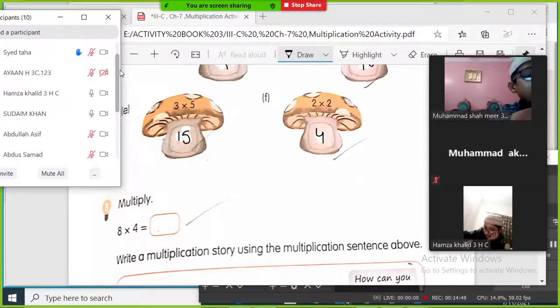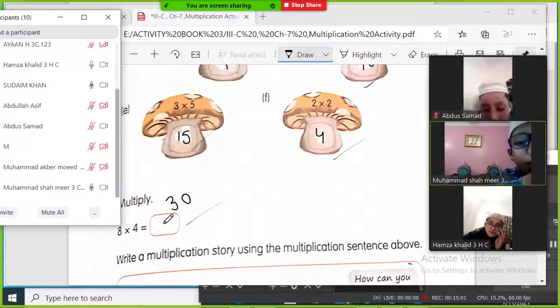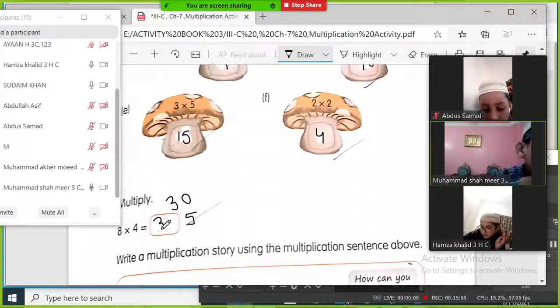Sudham was saying 30. Yes, can anybody confirm this? Is it correct? Somebody is telling 32. Sir, somebody is saying 32. Yes, 32 is the correct answer. 8 multiplied by 4 is equal to 32.